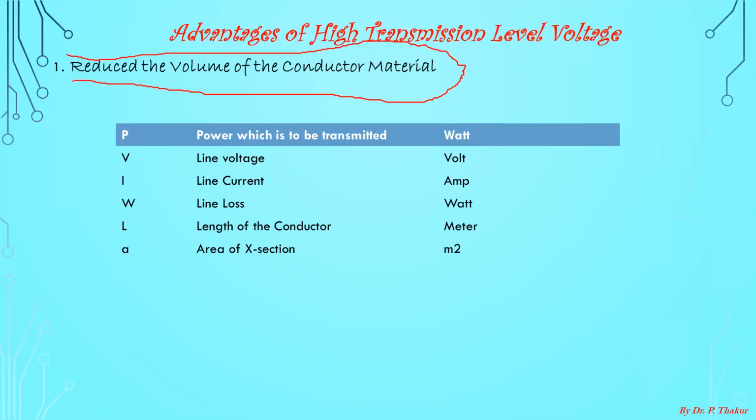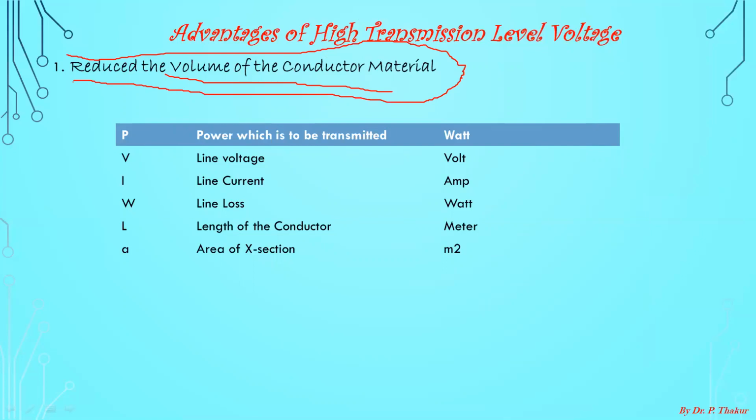Ultimately, when the volume of conductor material is reduced, then consequently the cost of the conductor material will also be reduced. So, using a high transmission level voltage results in an economical power system.